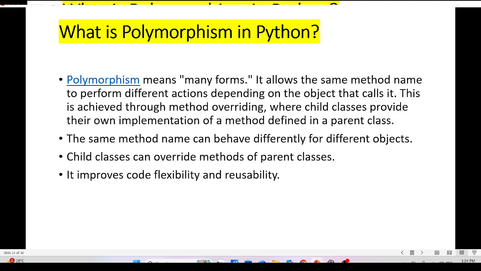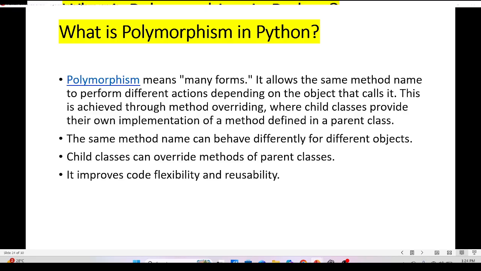What is polymorphism in Python? Polymorphism means many forms. It's like the same name but different work, like run code, run athlete. Both are two different things but have the same name. It allows the same method name to perform different actions depending on the object that calls it.